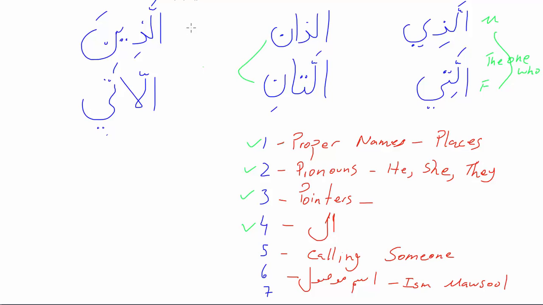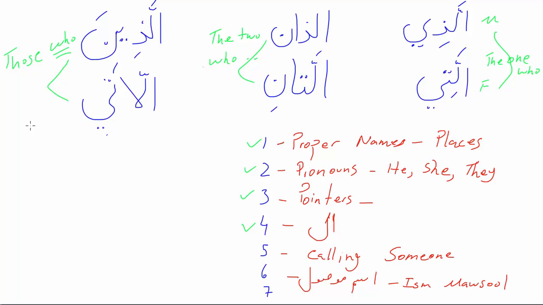Alladhani, allatani means the two who, dot dot dot. And then alladhina and allati, they both mean those who. Alladhina yu'minuna, those who. Okay, so they're different than hadha and hadhihi and dhalika and tilka. Remember the group of pointing words that I taught you? They're different than those because this has "those who," right? It's not just saying those objects. So these are ism mawsul. These are a small group of words, and you're gonna find them all over the Quran, and you should know them.